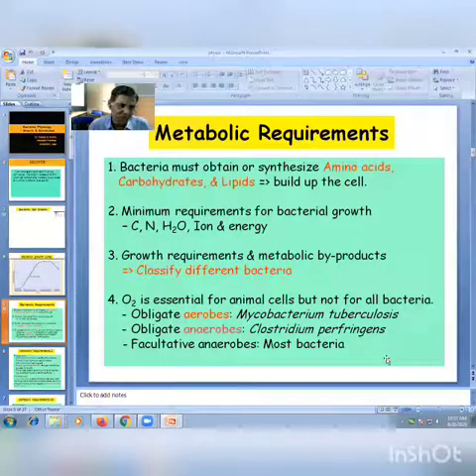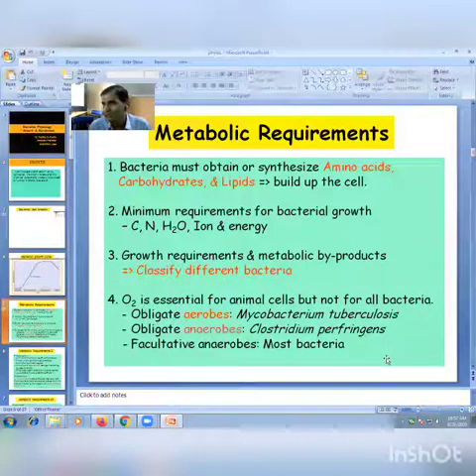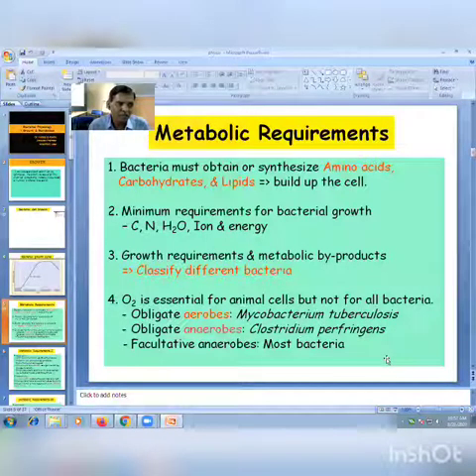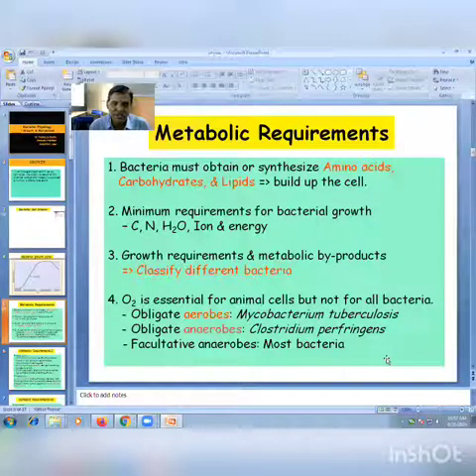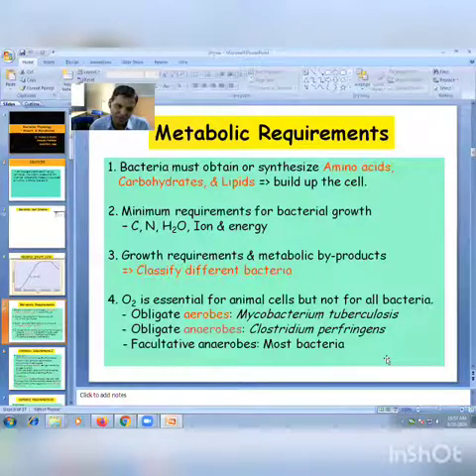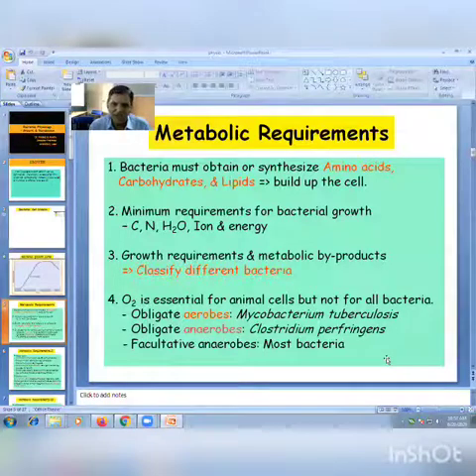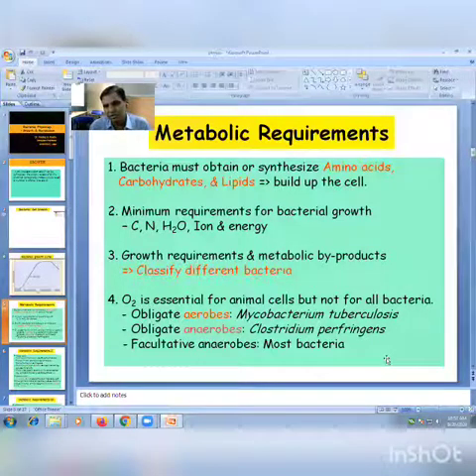Now the requirement of pH. For the growth of bacteria, pH is also a very important factor. All medically important bacteria grow best in neutral or slightly alkaline pH. The pH is 7.2 to 7.6. In between 7.2 to 7.6 is maximum growth.